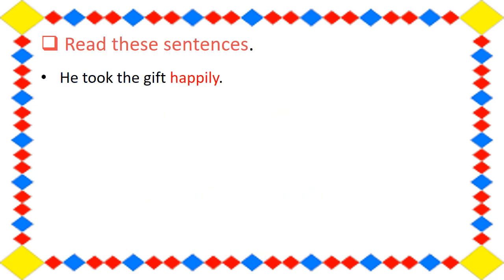Now, let us read these sentences. He took the gift happily. So, how did he take the gift? He took the gift happily. So, the word happily describes the action word. That is, how he took the gift. So, he took the gift happily.